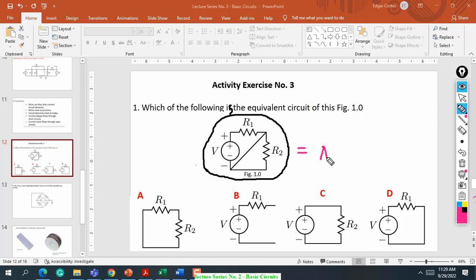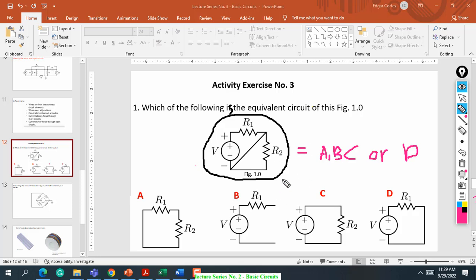A, B, C, or D? The hint is that short circuit concept: current always flows in a short circuit. So what happens when current flows in a short circuit?